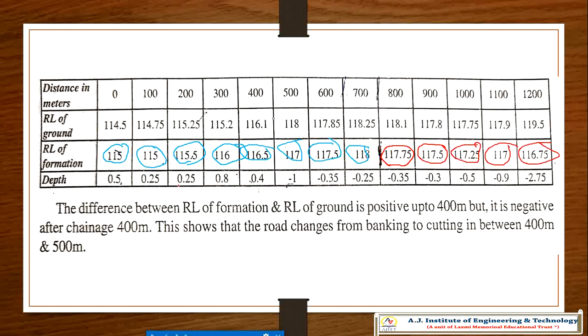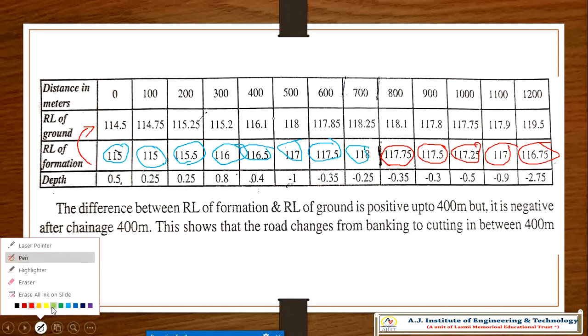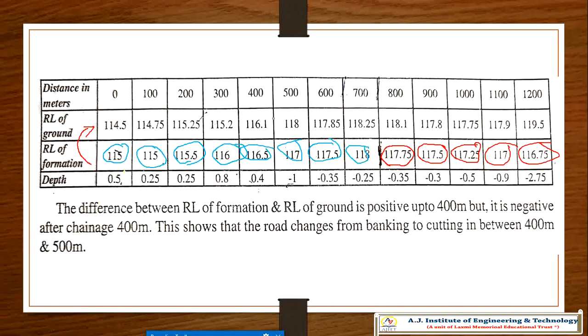Now what is the depth? Depth is equal to the RL of formation minus the ground level. So the answers you will get are 0.5, 0.25, 0.8, 0.4, minus 1, minus 0.35, minus 0.25, minus 0.35, minus 0.3, minus 0.5, minus 0.9, minus 0.275.